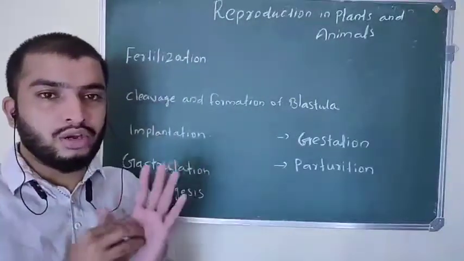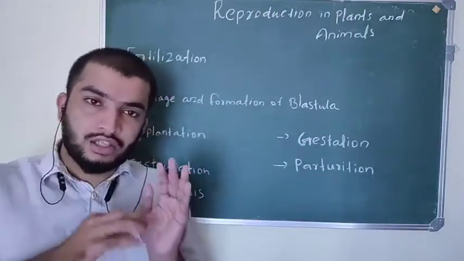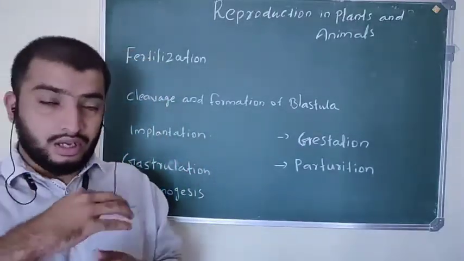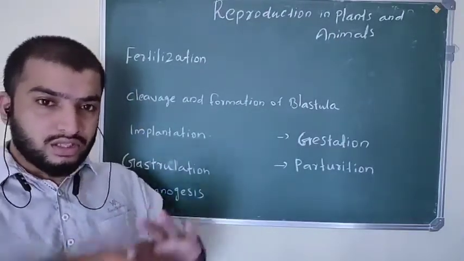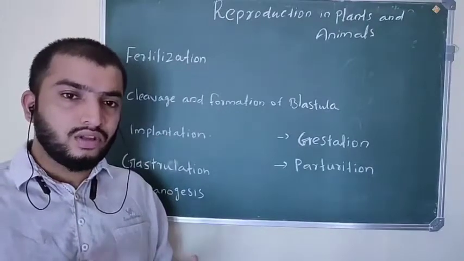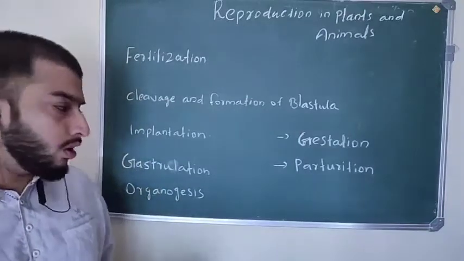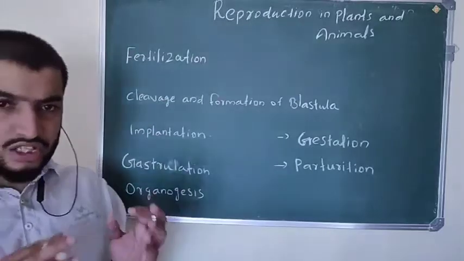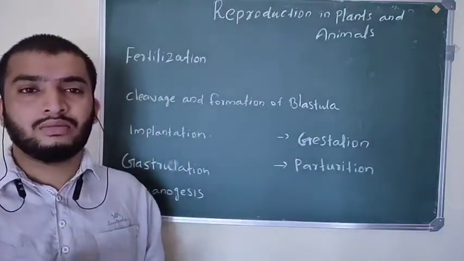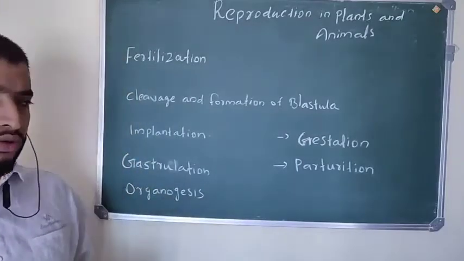The next phase is gastrulation. The blastocyst which is attached on the uterine wall, that is called implantation, develops into the gastrula. At this stage, they form three germ layers: ectoderm, endoderm and mesoderm. That is called gastrulation. The next stage is organogenesis. From these three germ layers, different organs will develop. That is called organogenesis, formation of organs.